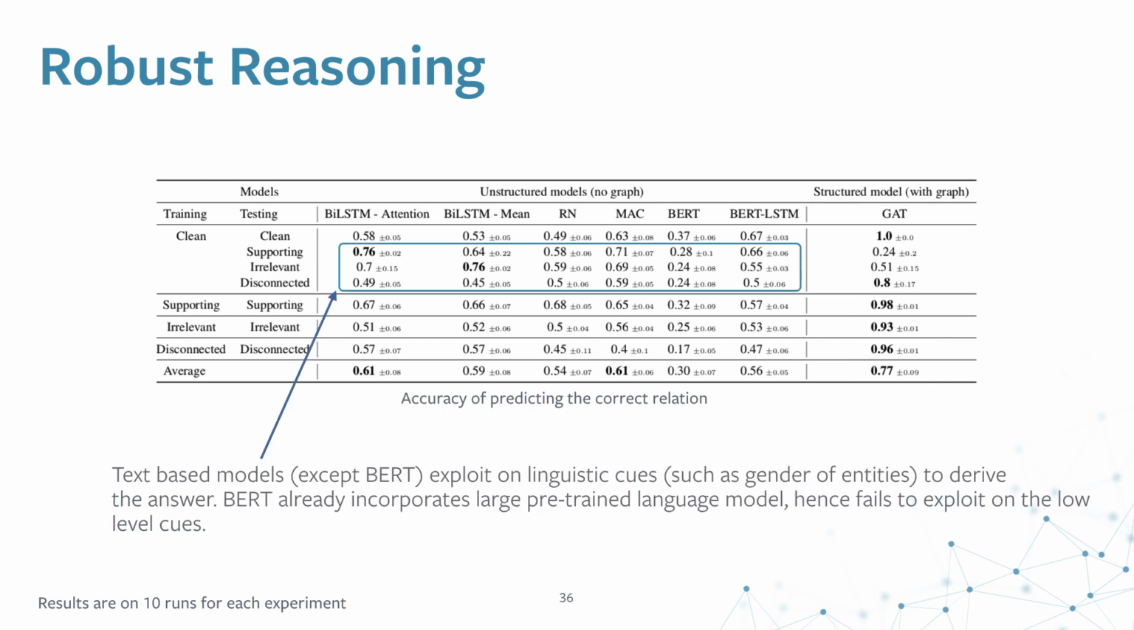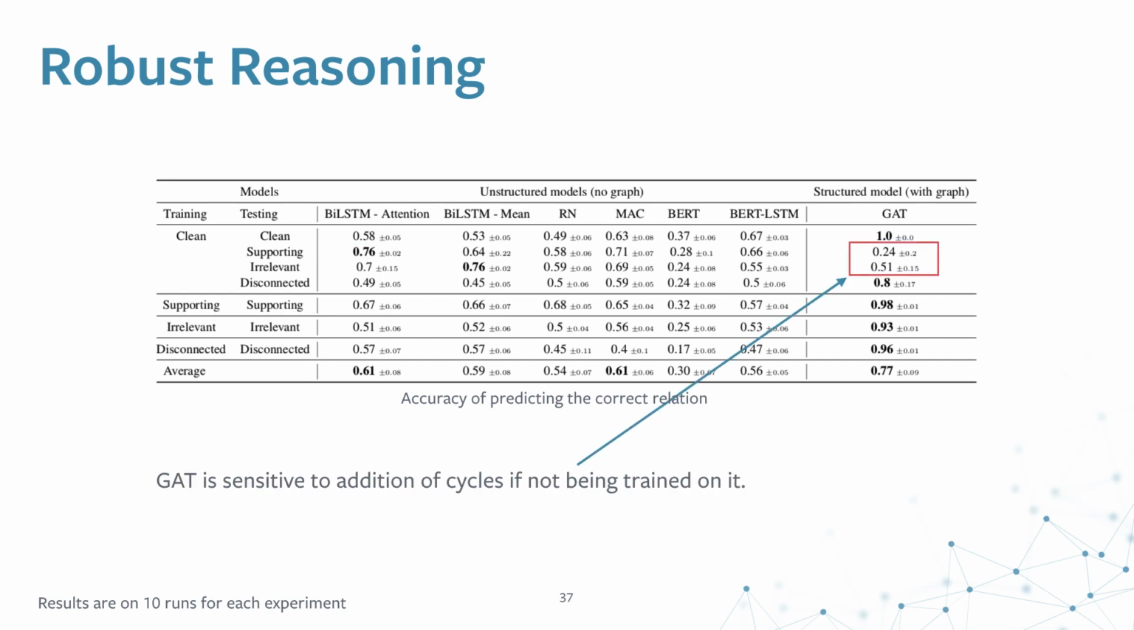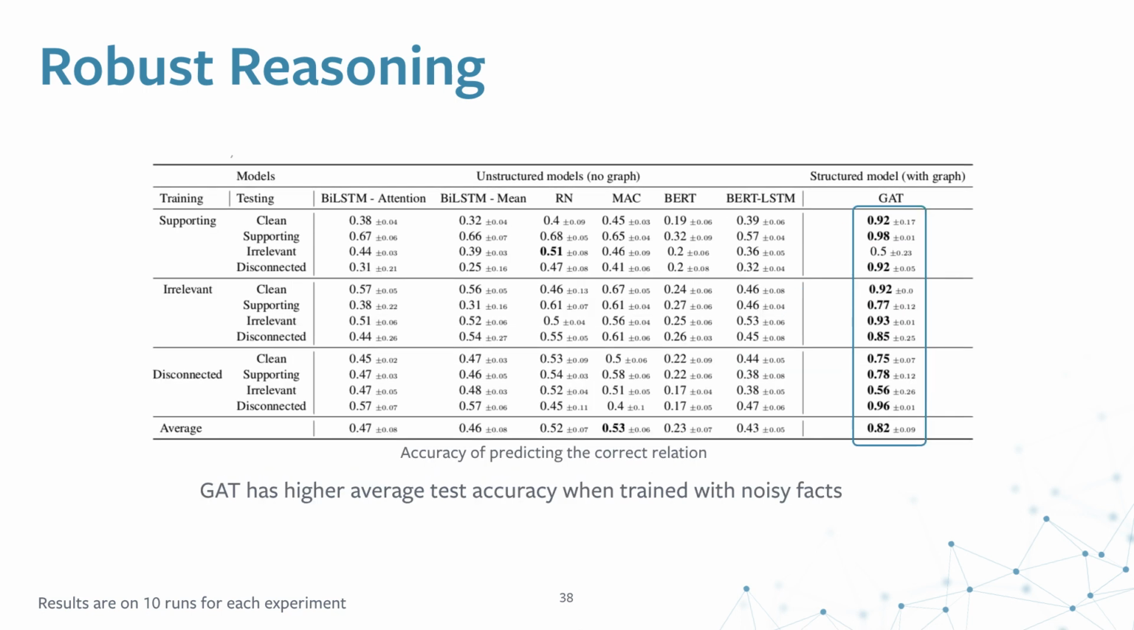Although in some scenarios, the text-based models perform better when they are trained with a clean setup but then tested on the supporting facts. They exploit the language cues of the supporting facts and derive the answer. But the graph attention networks prove to be really sensitive to the addition of cycles if they are not trained for it. Overall, the graph attention networks have higher test accuracy when they are trained with the noisy facts, and this training on noisy facts is not taken into account by the natural language models, whose performance decreases.